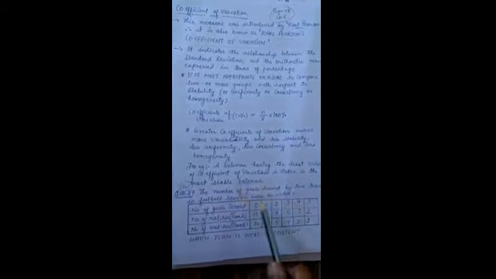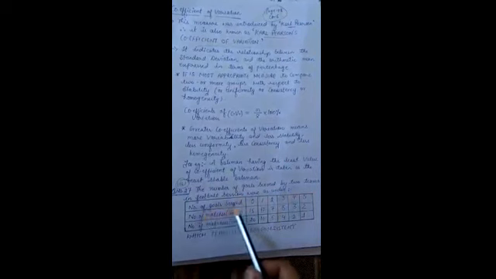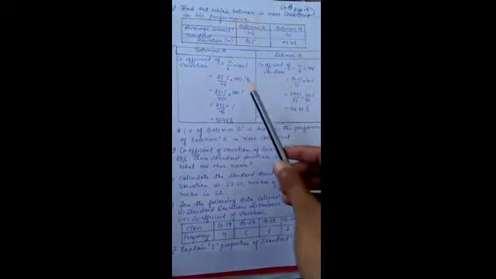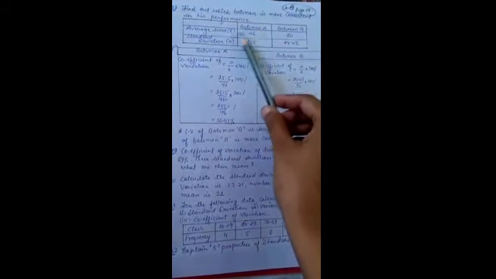The number of goals scored by the team in football, and you have to tell which team is the more consistent team. Now next is your page number. This next page is there. You have to find out which batsman is more consistent. So beta, here it is given to you the mean of batsman A, mean of batsman B, standard deviation of batsman A, standard deviation of batsman B.